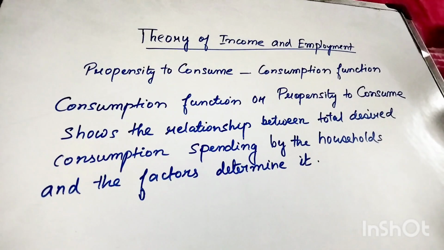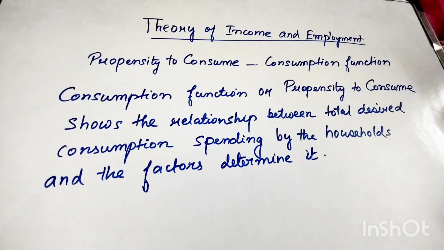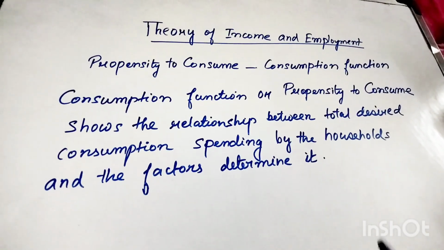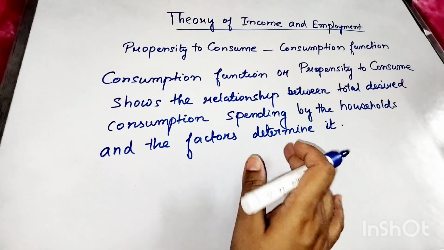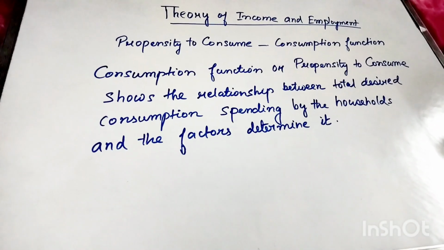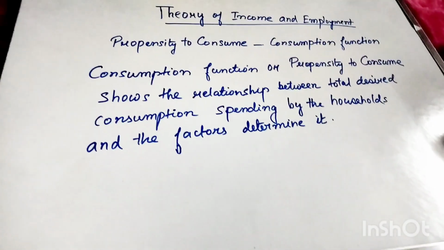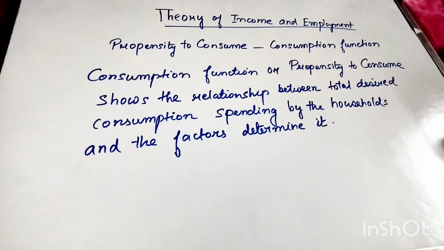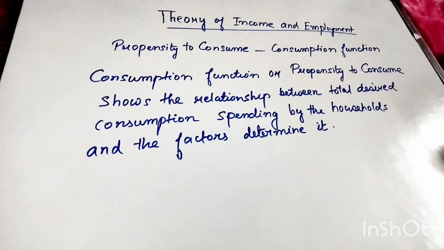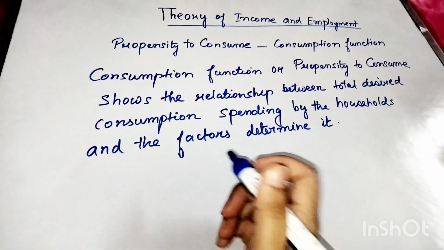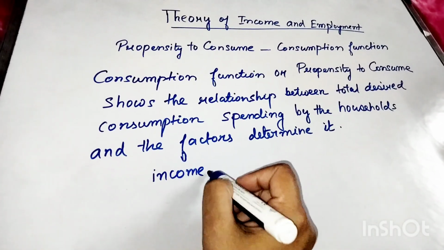It is what people desire to spend on consumption. First, we are going to know the total desired consumption spending and the factors that determine it. The people's desire to spend on consumption depends upon a variety of factors, such as income.